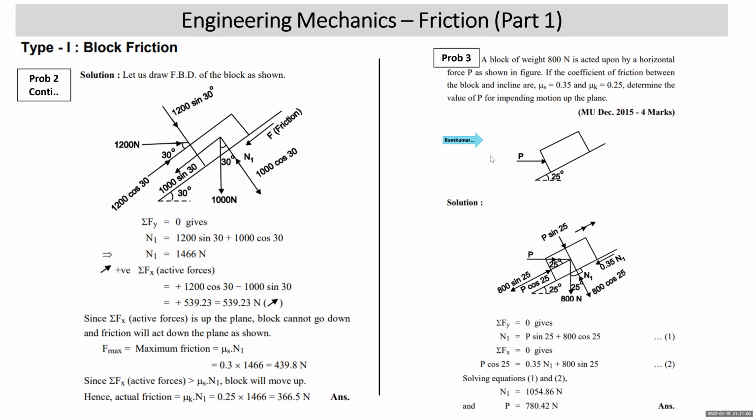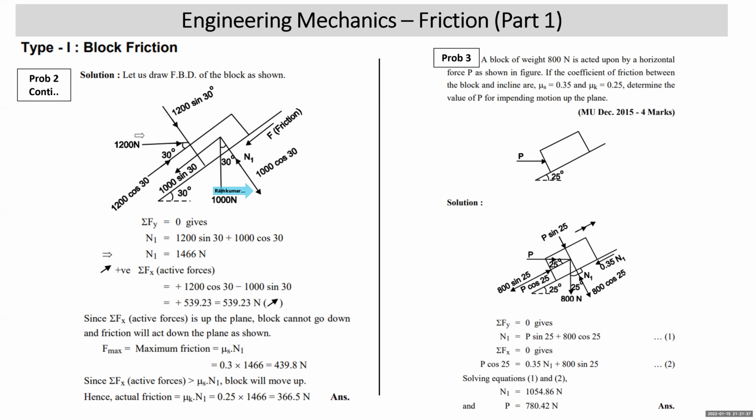Now we have drawn the free body diagram of this body. Weight 1000 Newton will act vertically down. Normal reaction will be perpendicular to the plane. The plane is making 30 degrees with the horizontal, so the normal reaction N1 will make 30 degrees with the vertical, as marked. As we take x along the plane and y normal to the plane, all forces should be resolved along and normal to the plane. With this angle 30 degrees, the components are 1000 cos 30 and 1000 sin 30. So the weight has been resolved along the plane and normal.